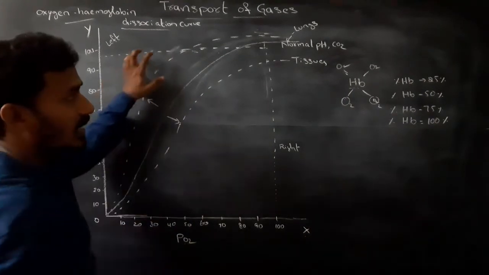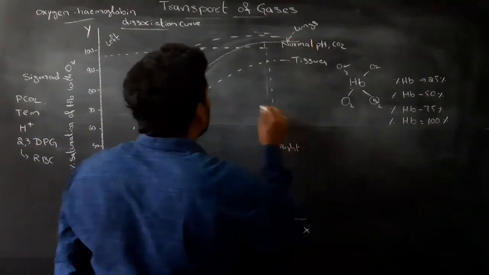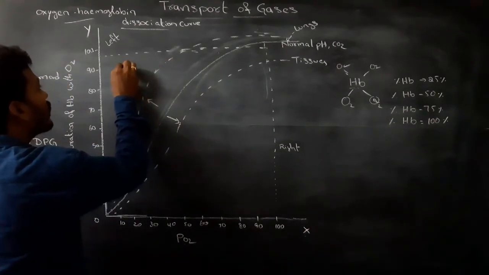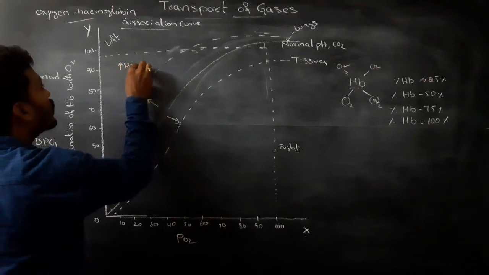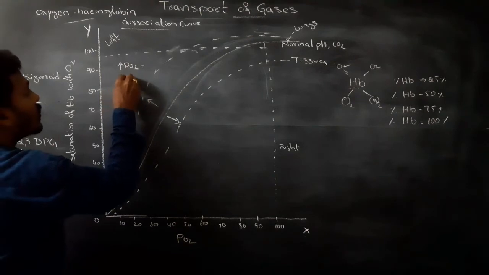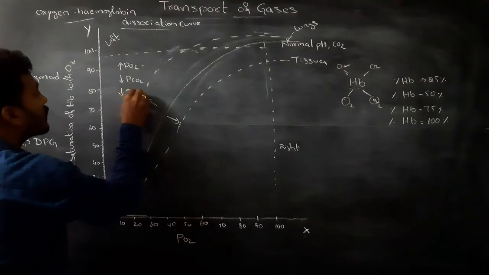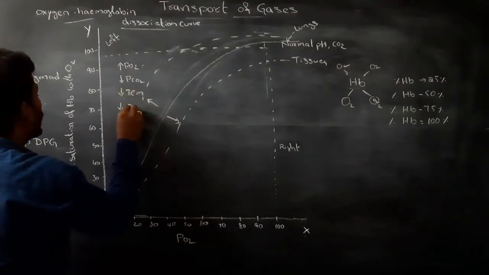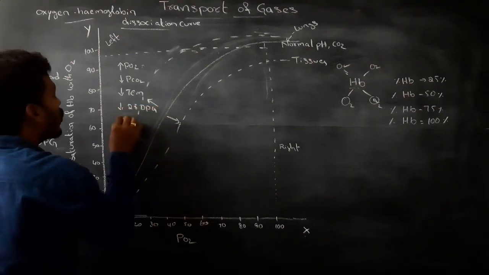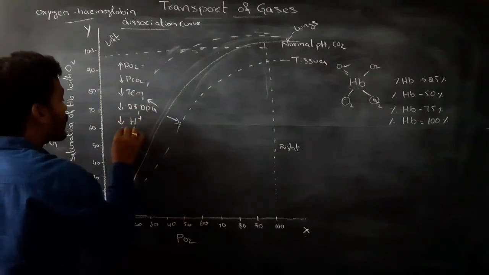In lungs, the partial pressure of O2, PO2, is high, with low CO2, low temperature, low 2,3-diphosphoglycerate, low H plus ions, and a high pH.